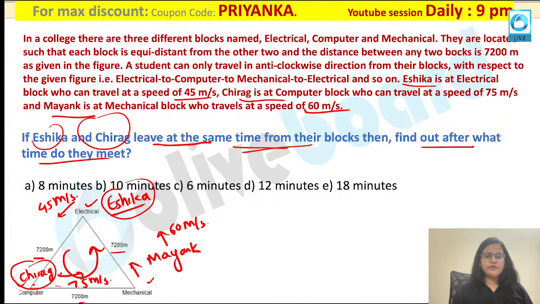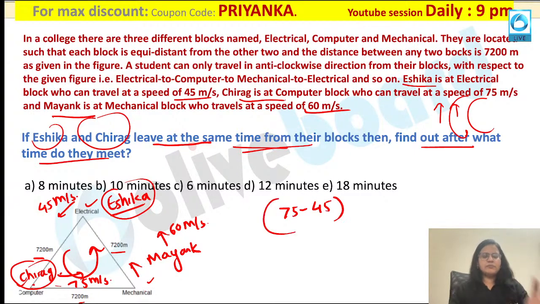Many students feel that direction means it should be vertical. Not necessary. Direction can be circular also. Both of them are moving on the same path. Are you getting it? So what would be the relative speed here? Relative speed will be equal to 75 minus 45. Till then it is perfectly correct. Now when we are talking about relative speed, you know that relative speed multiplied by time will be equal to distance.